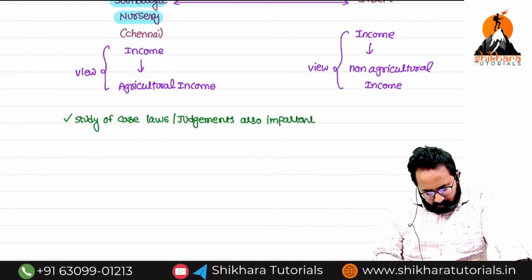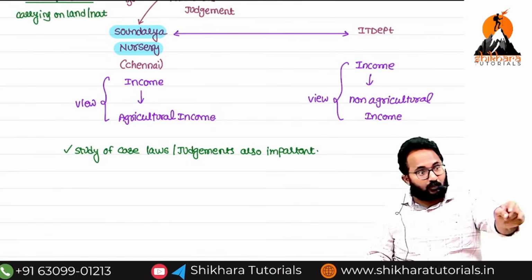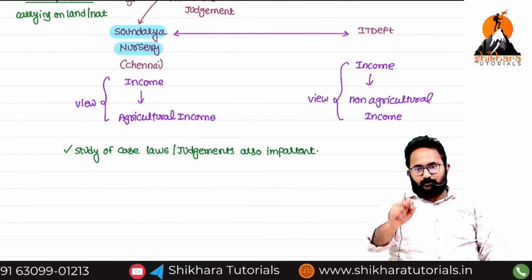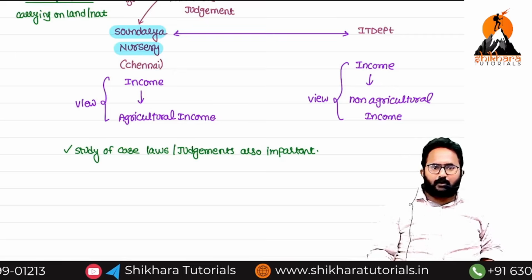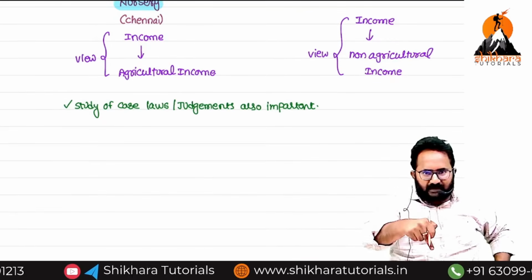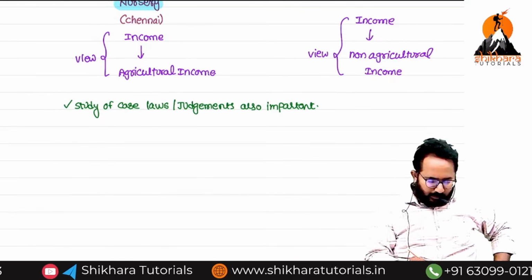Also important. So now if any person wants to set up a nursery, you can simply say you can set up a nursery, that is agricultural income, no need to pay any tax. Without knowing this case law, can you say this? No.